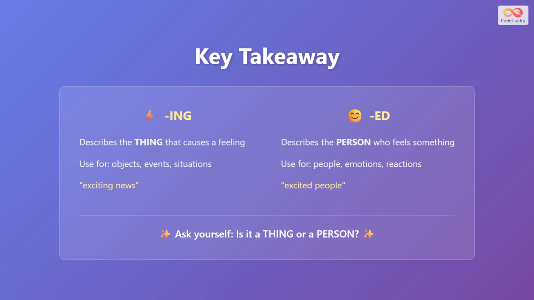Here is the most important point. Use ing adjectives for things, events, or situations that cause a feeling. For example, exciting news. Use ed adjectives for people, animals, or others who experience that feeling, like excited people. If you are ever confused, ask yourself, is it a thing or a person? This question will help you choose ing or ed correctly.